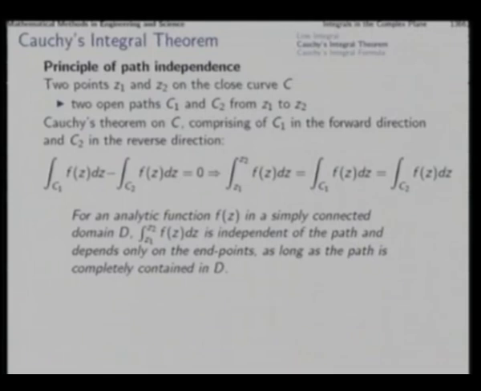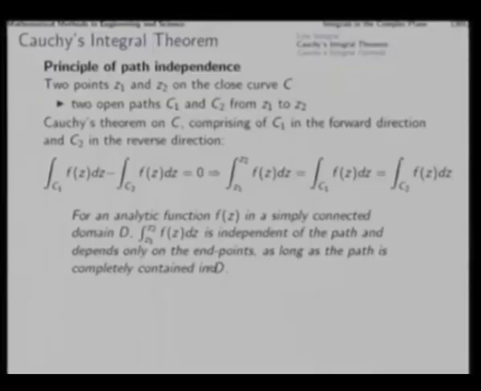So, this is the important result that we get, that is, for an analytic function in a simply connected domain, this line integral from one point to another is independent of the path and depends only on the endpoints, as long as the path is completely contained in D, because outside D there is no guarantee of analyticity. In D we have taken the premise of analyticity. So, analyticity is the fundamental requirement here.